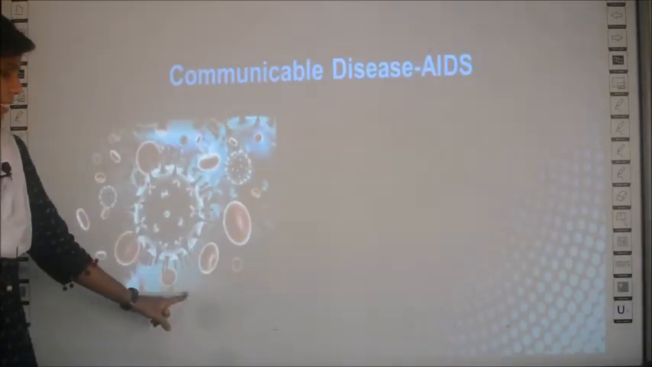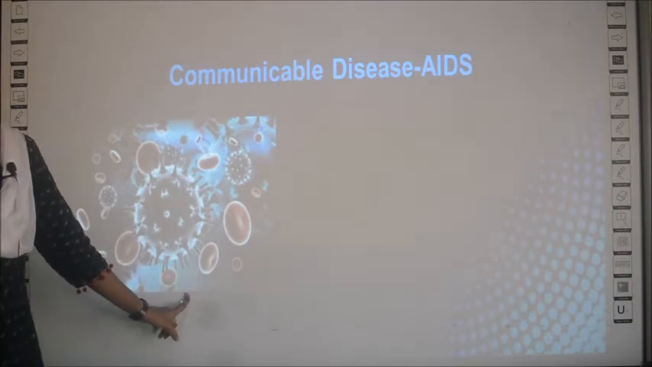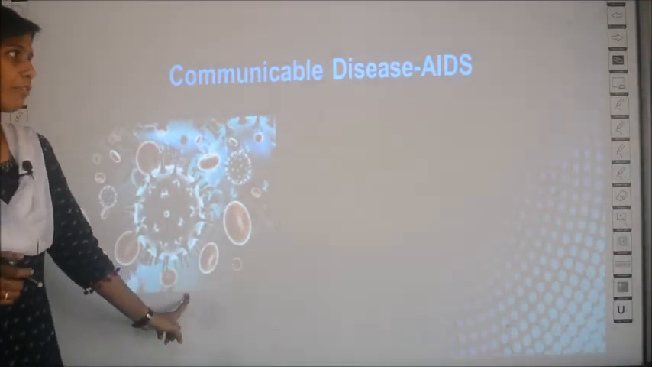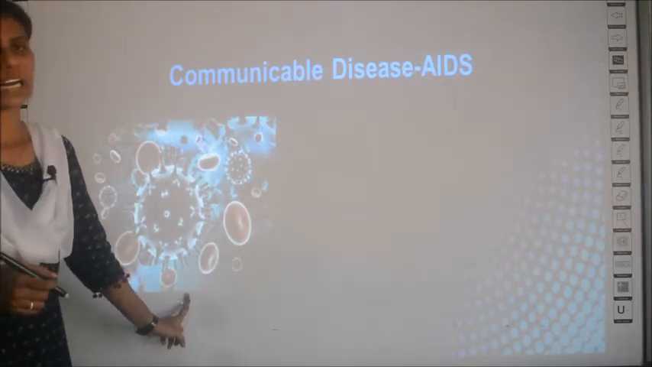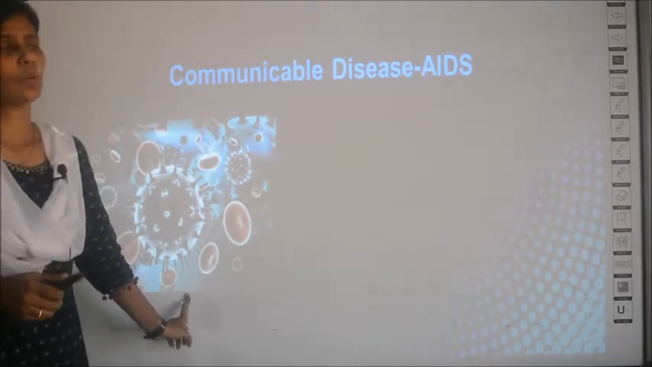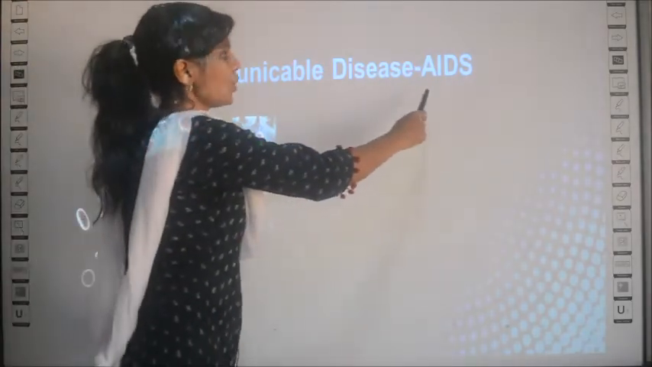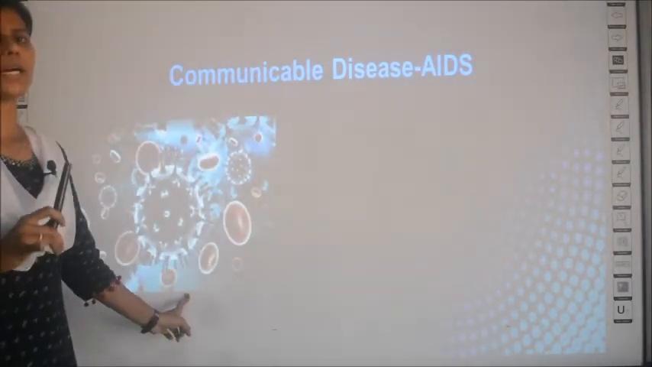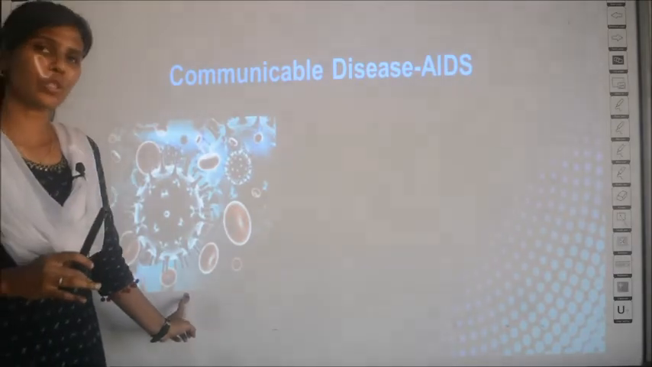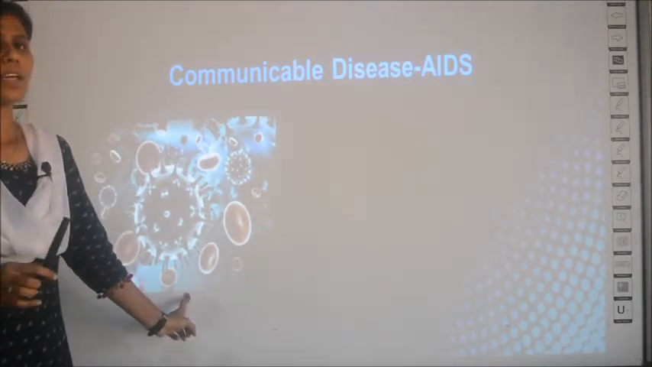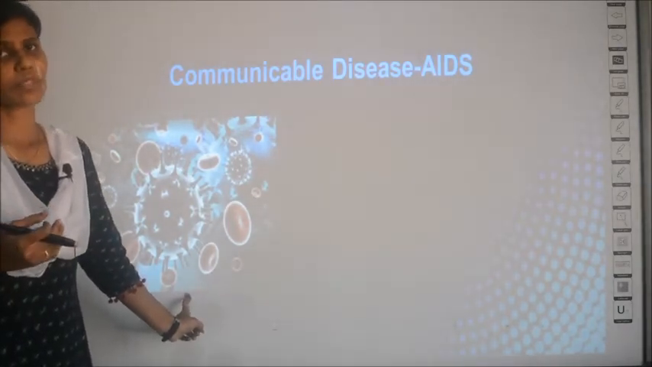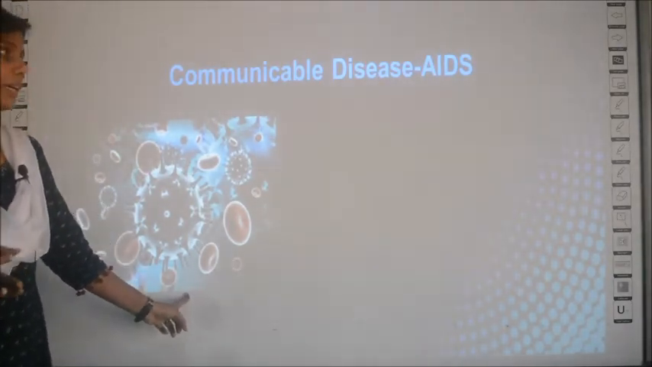And then the next disease is AIDS. AIDS is one more communicable disease. So what is the full form of AIDS? It is acquired immunodeficiency syndrome. Actually, you will be learning more about AIDS in your higher grades. Maybe in grades 11 and 12, you will be learning in detail.